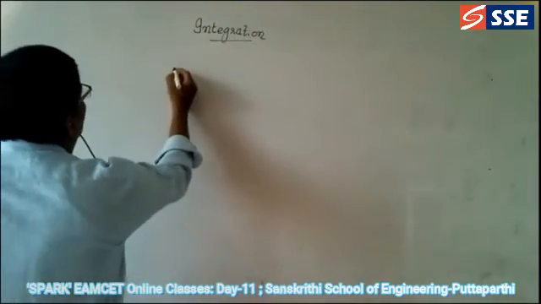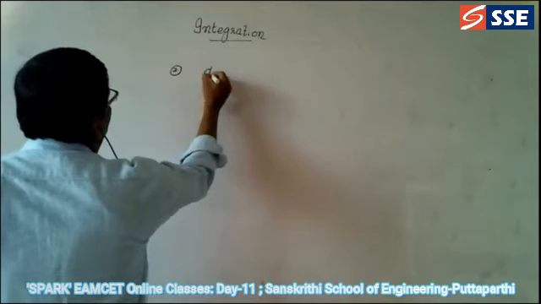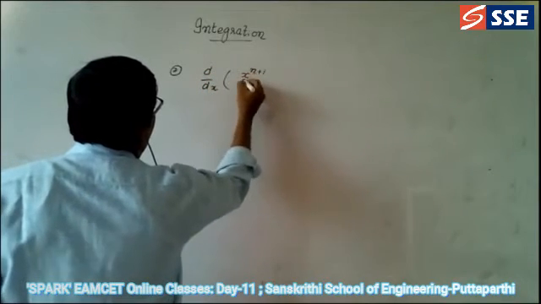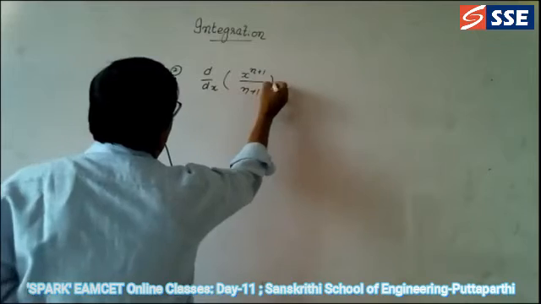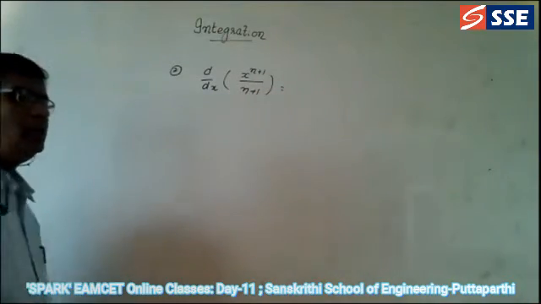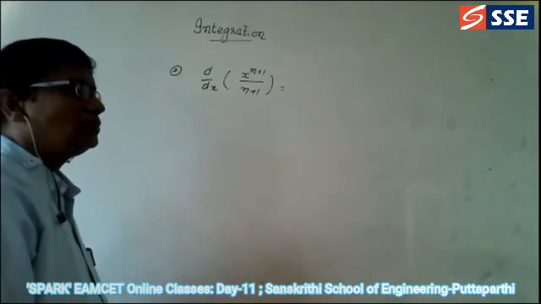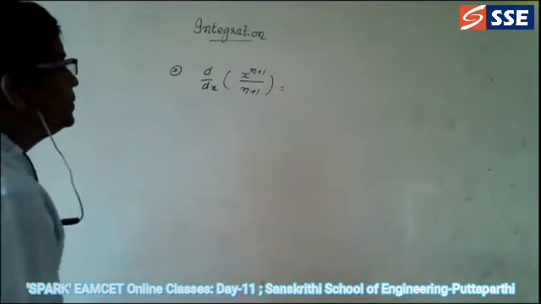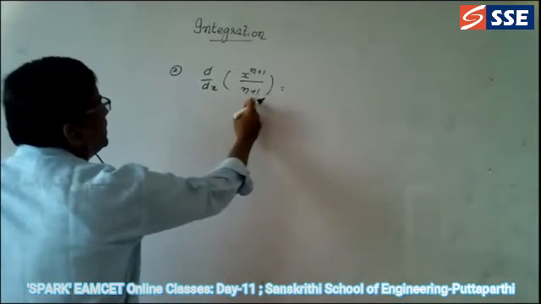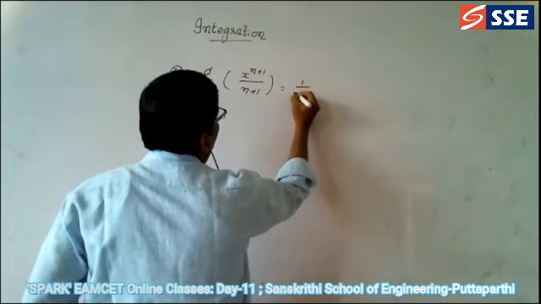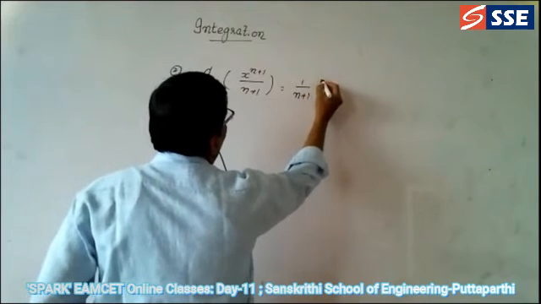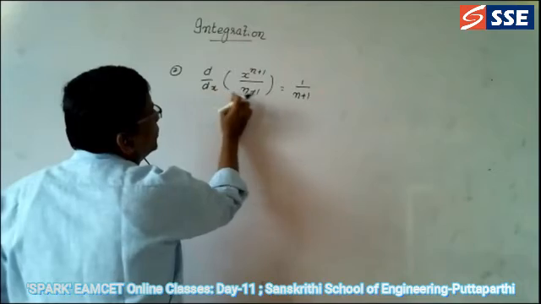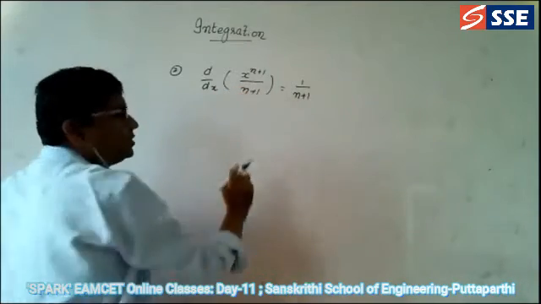Okay, and now we will go for the second one. d by dx of x power n plus 1 divided by n plus 1 is equal to. See here, n plus 1 is a constant. Take it out, 1 by n plus 1. This is because we are differentiating with respect to x, so n plus 1 becomes a constant.